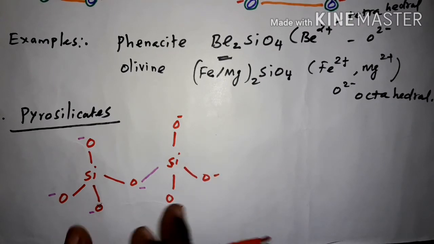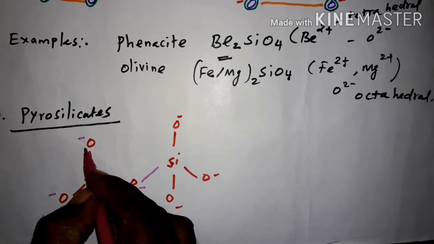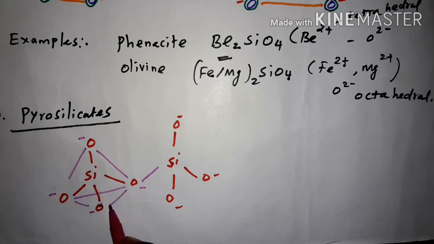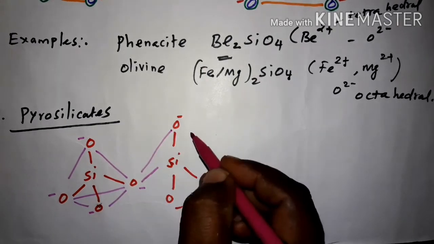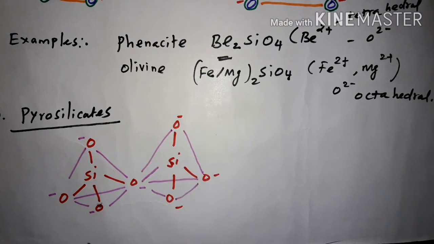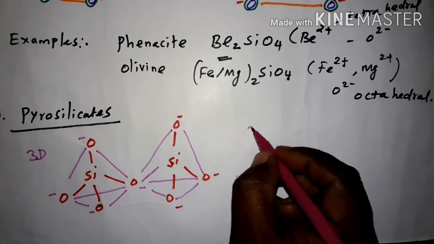This is the three-dimensional view. You can make that link. This is the pyrosilicates. This is the three-dimensional structure. Now I am going to write about the two-dimensional structure.